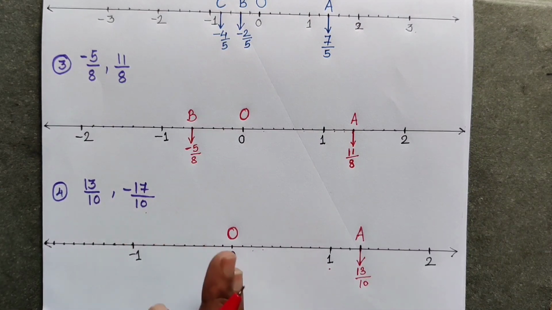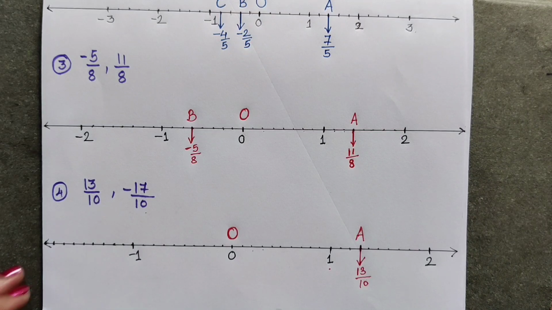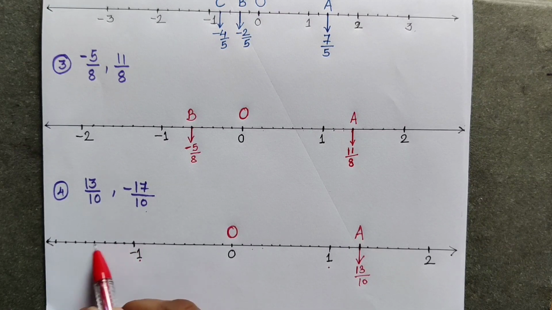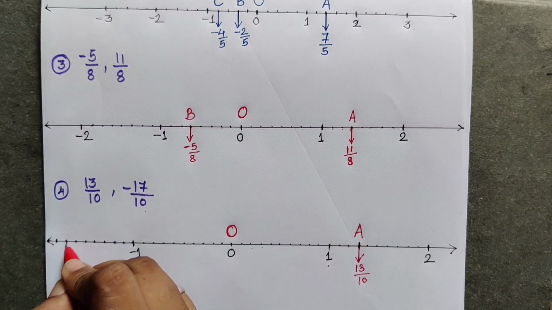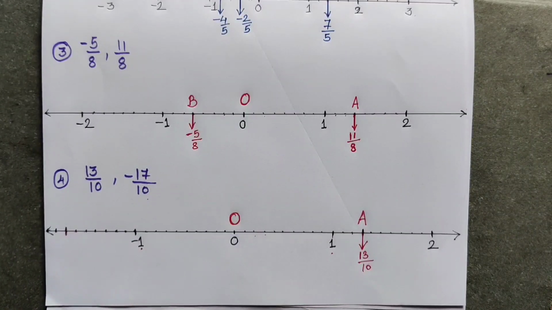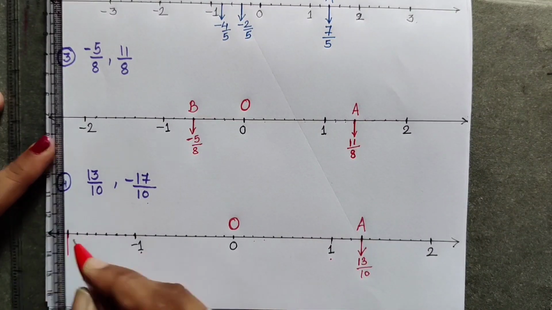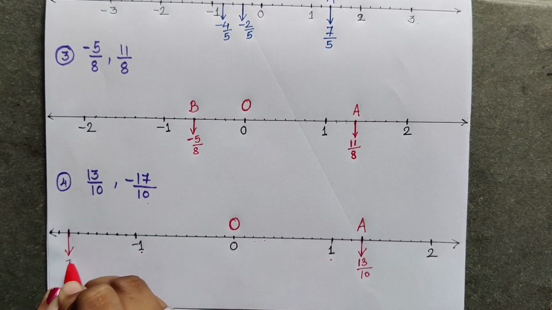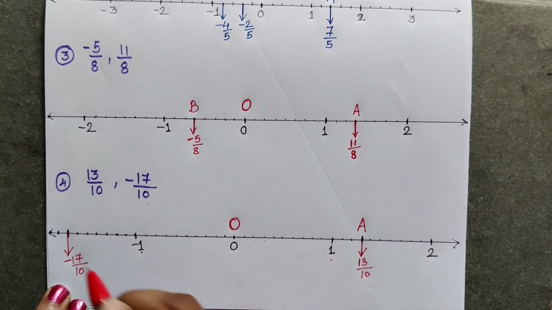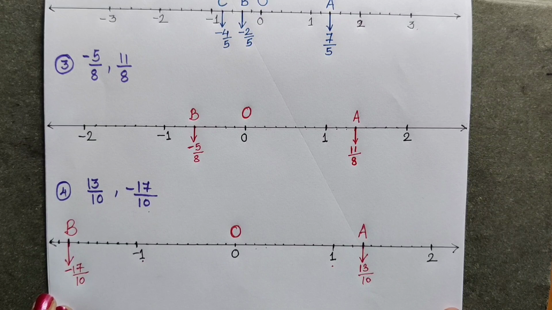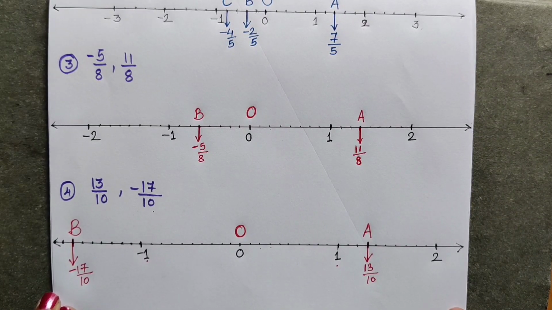And the 17th point after 0 on the left hand side is minus 17 upon 10. So this is minus 10 upon 10, minus 1 means minus 10 upon 10. Now let us see the 17th point. This is the 10th point, 11, 12, 13, 14, 15, 16, 17. So this 17th point after 0 on the left hand side is minus 17 upon 10. Here you can show it by putting a small arrow. This is minus 17 upon 10 and you can write B here. So in this way we can plot the points of rational numbers on a number line.